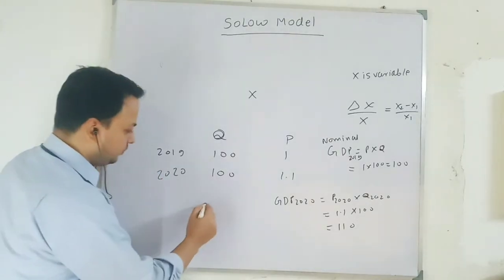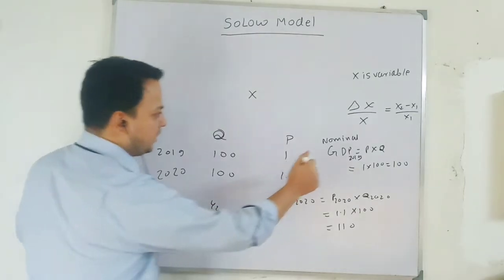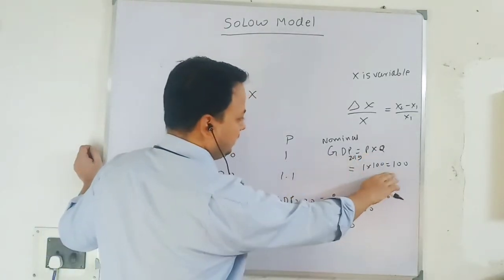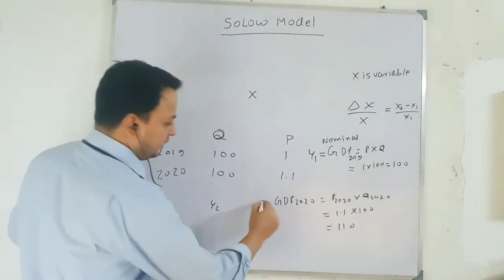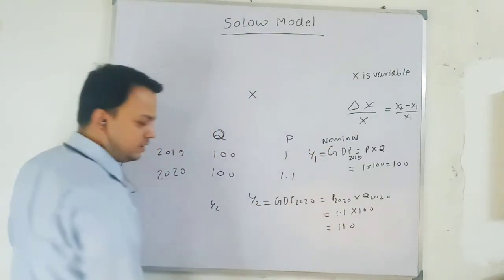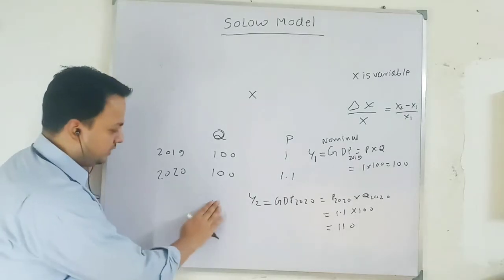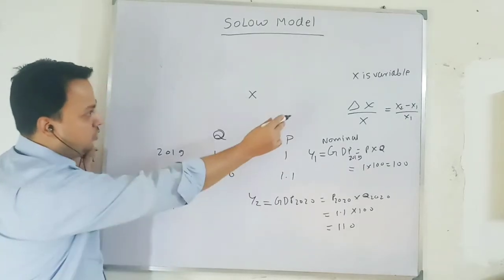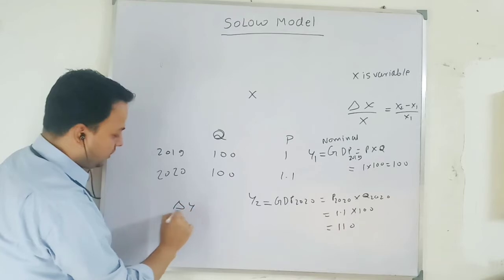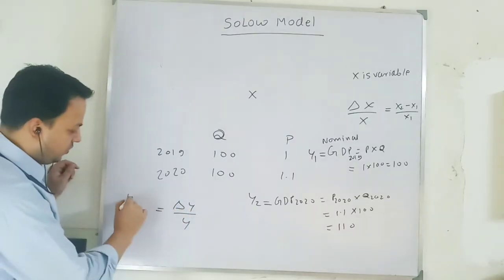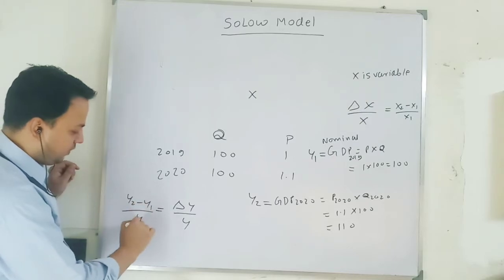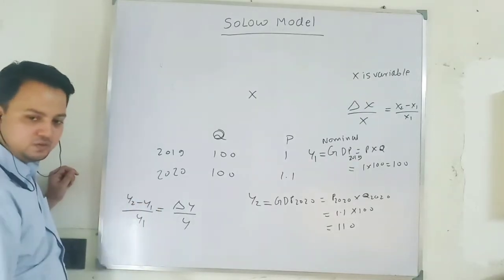So what do I have to do? Y1 is my nominal GDP in period 2019, and Y2 is my nominal GDP in period 2. So what is the growth rate? I told you this is the definition. Growth rate in GDP is change in Y over Y, so it is Y2 minus Y1 over Y1. You multiply by 100 and you get the percentage.